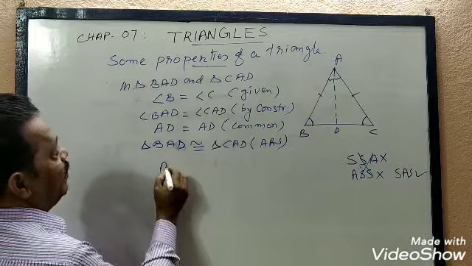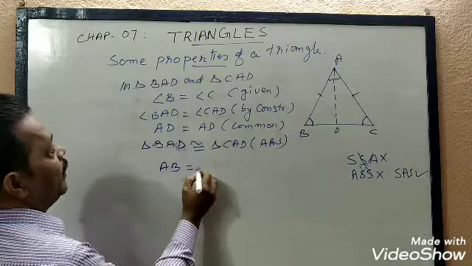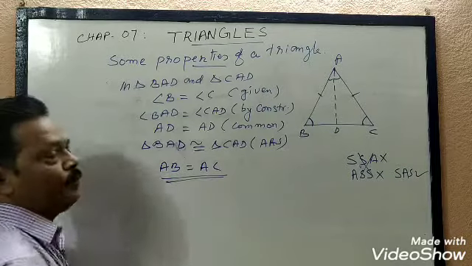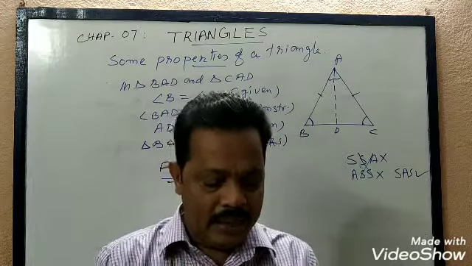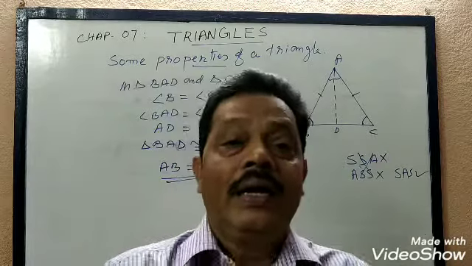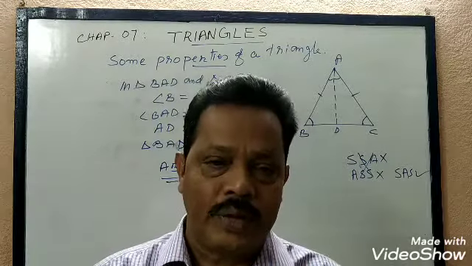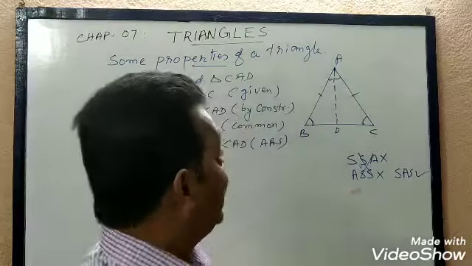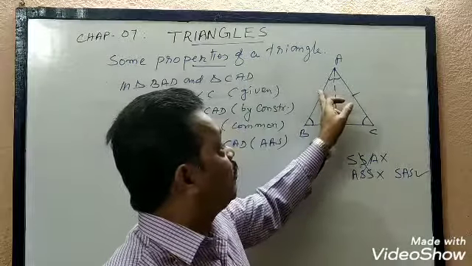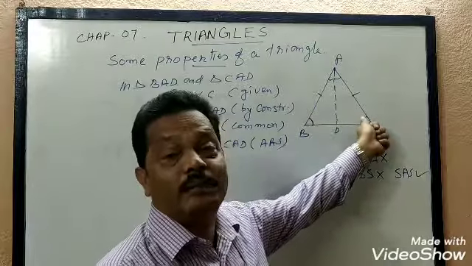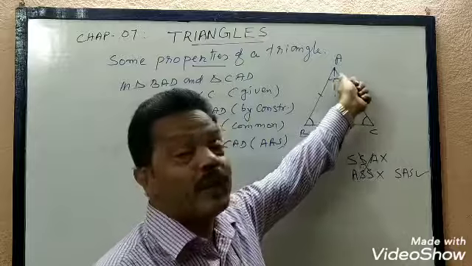Therefore, BA, that is AB, we can write, no problem. AB equals AC. We proved. So using congruency, we have proved that in a triangle, if two sides are equal, then the angles opposite to them are also equal. That is, in an isosceles triangle, angle B and angle C are known as base angles, and angle A is known as the vertical angle.